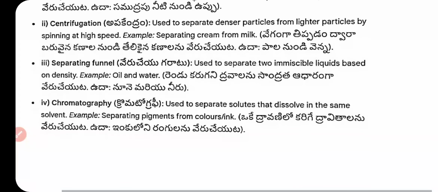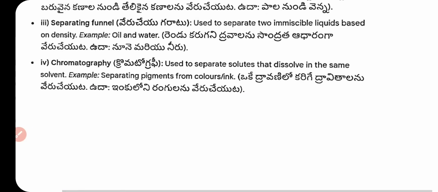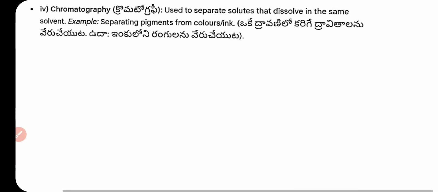Separating funnel is used to separate two immiscible liquids based on density, for example oil and water. Chromatography is used to separate solutes that dissolve in the same solvent, for example separating pigments from colors and ink.